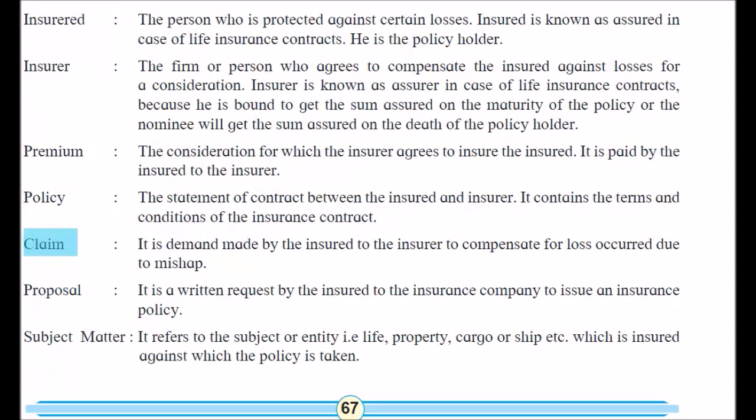It is the demand made by the insured on the insurer to compensate for loss on the happening of the event. So it is the demand made by the insured person on the insurer to compensate for how much loss happened in the event. So that is a claim. And next is proposal. It is a written request by the proposer to the insurance company to issue an insurance policy.